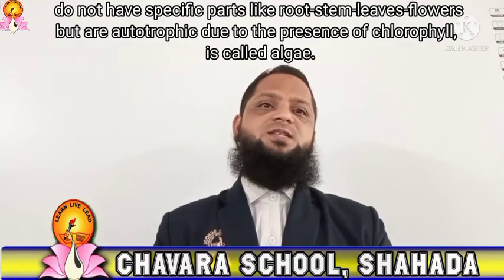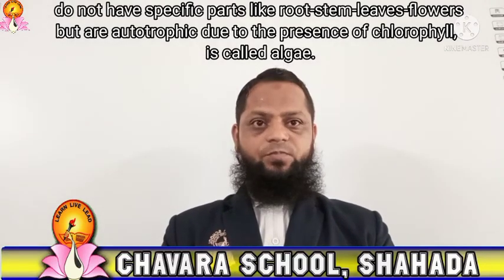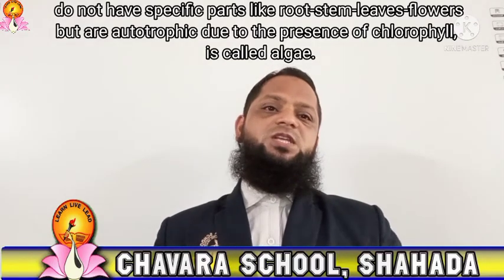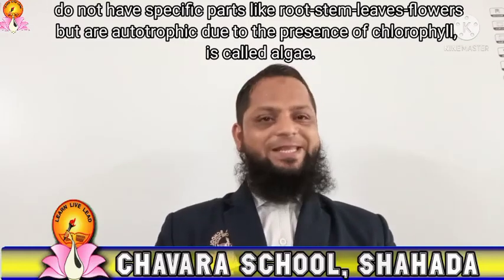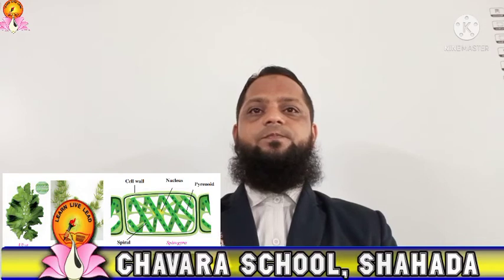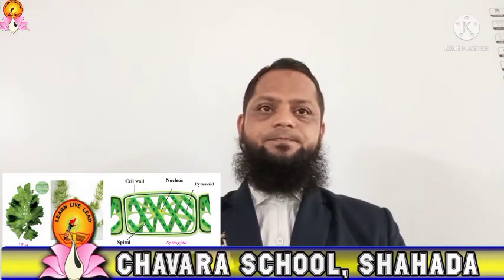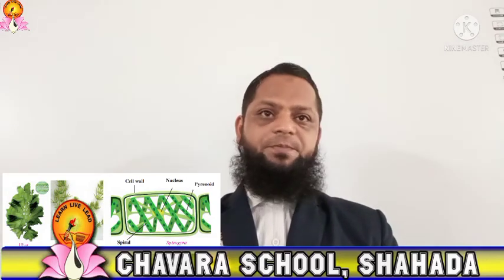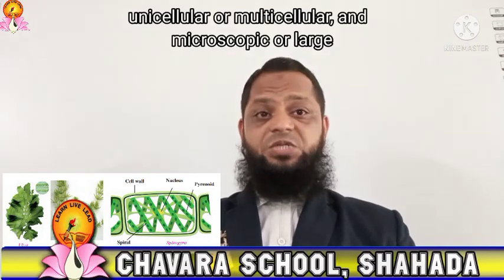The second important thing is that Thallophyta plants are autotrophic in nature. They are autotrophic only due to the presence of the chlorophyll pigment. They are called algae. Algae are able to prepare their own food material. Dear friends, algae show a large diversity, large differences among them. They are unicellular or multicellular also.